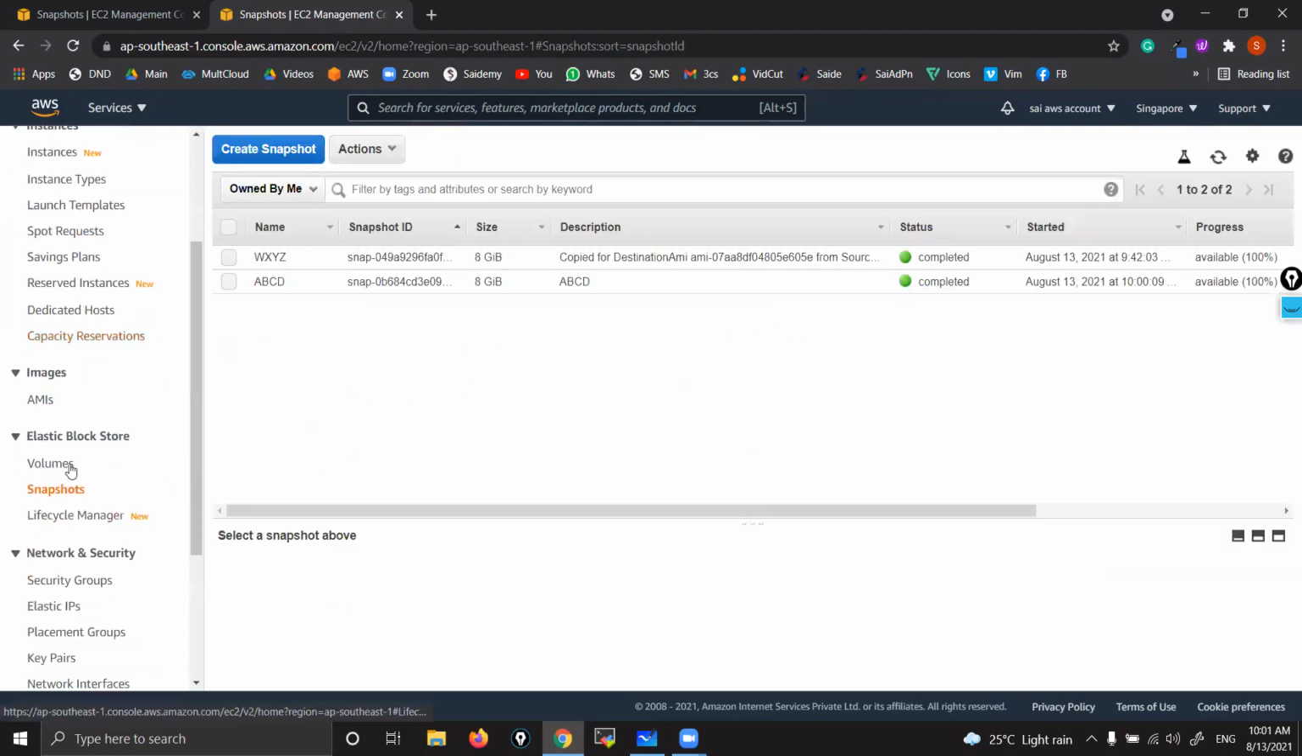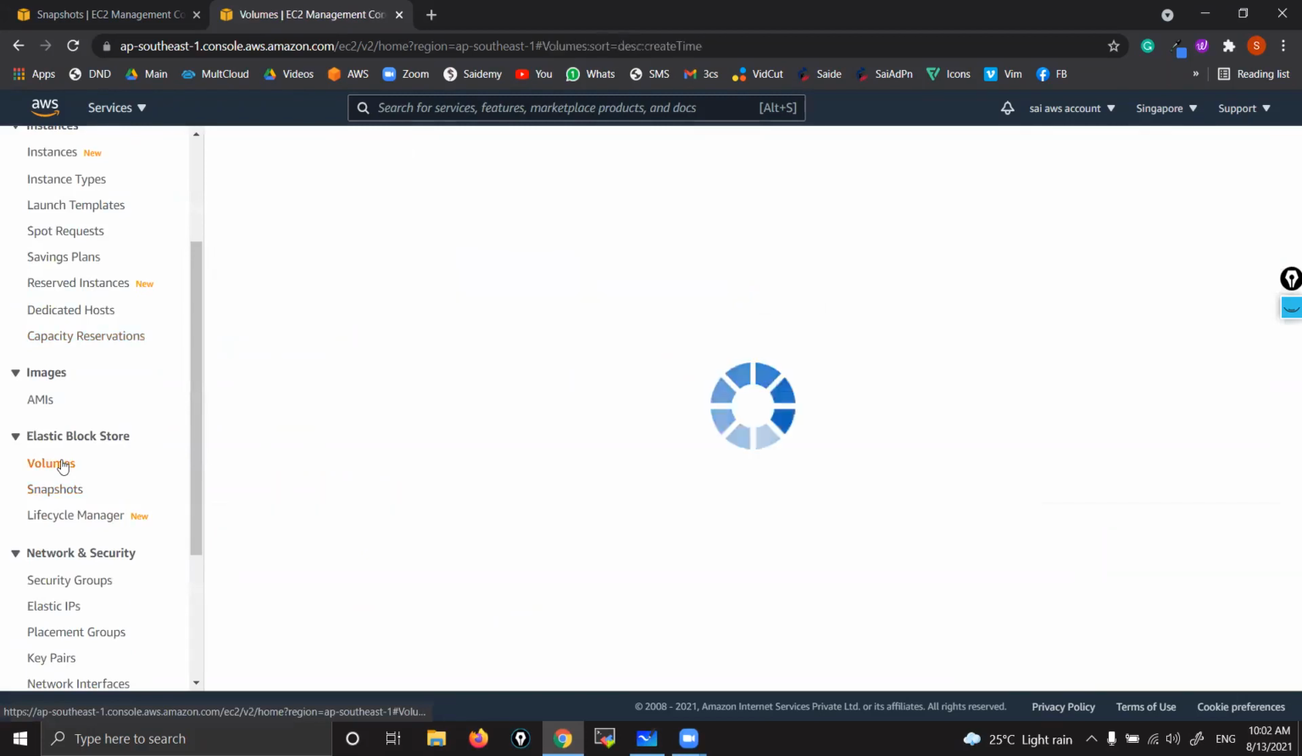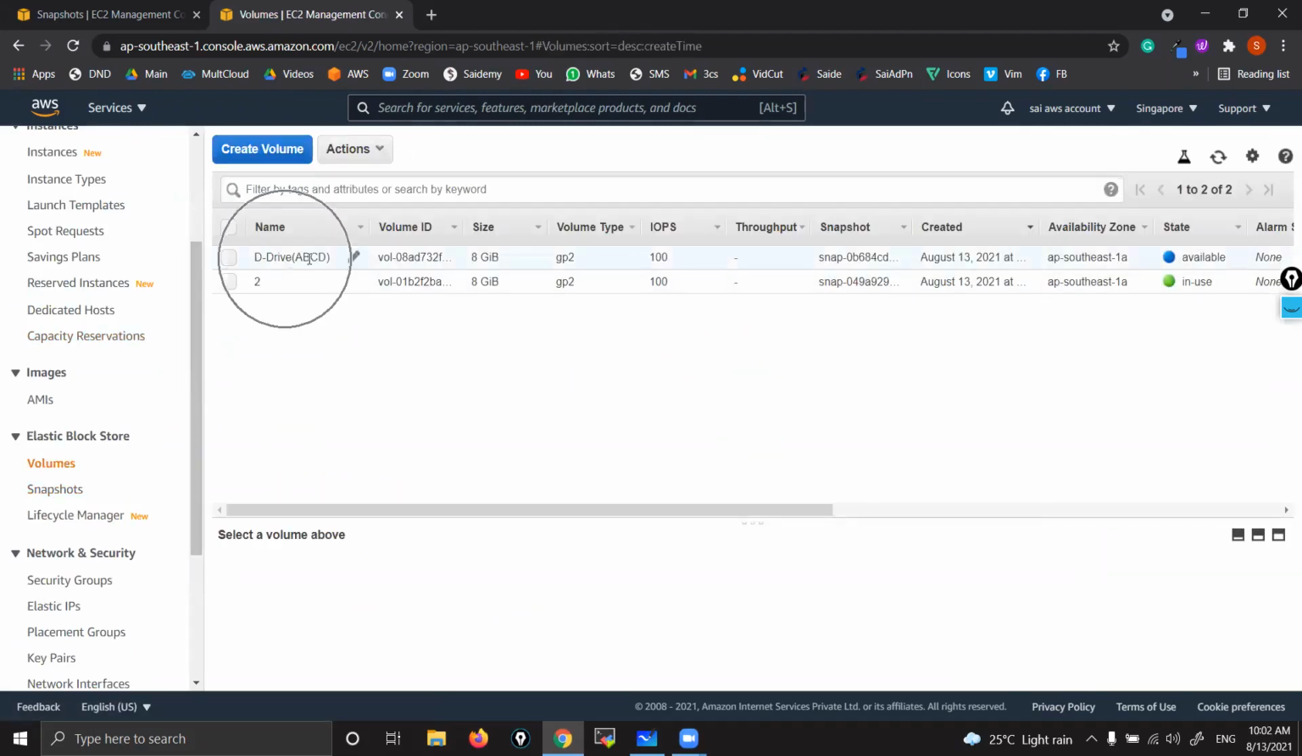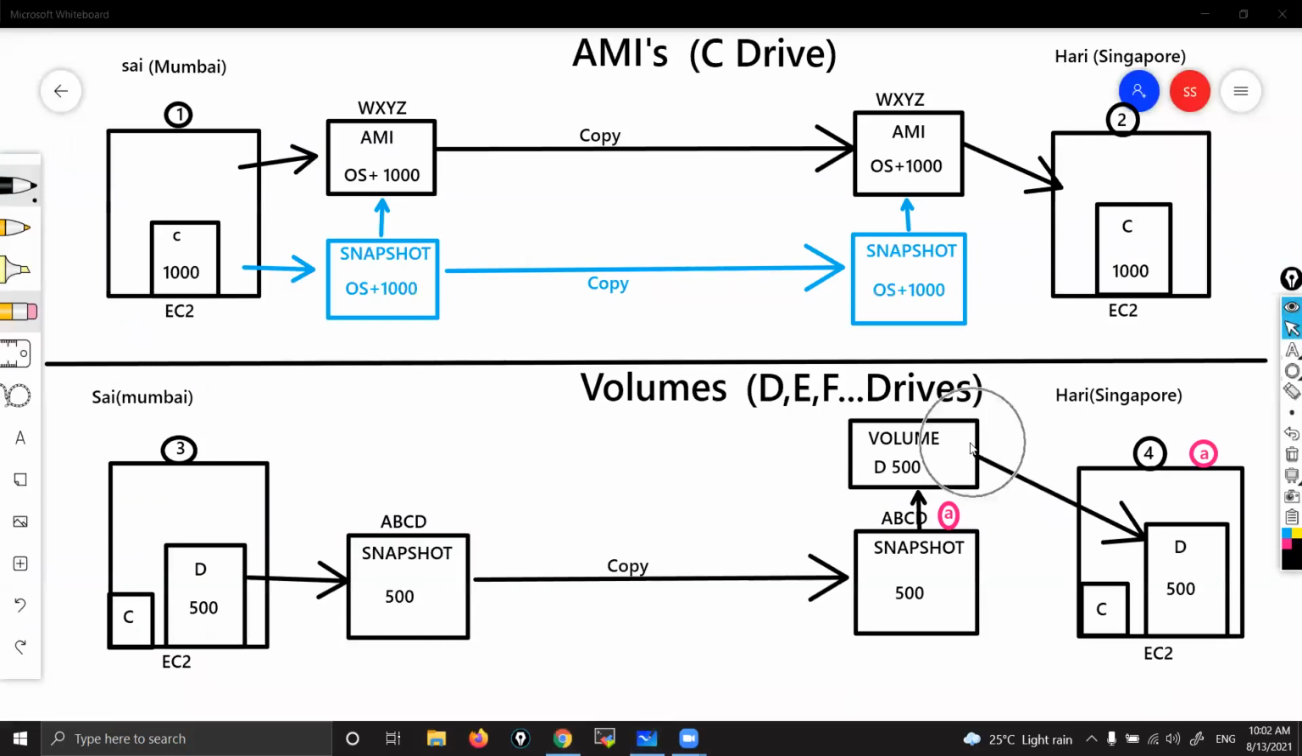How to verify? Go to volumes. You can see D drive ABCD. That is in which availability zone? 1A. Why is it showing in blue color? Because this is not attached to any instance yet. So my volume is there, which is blank, standing alone.